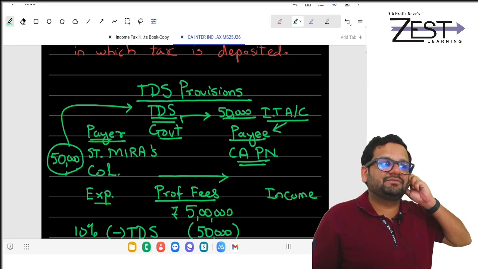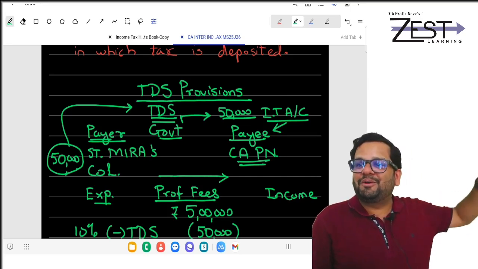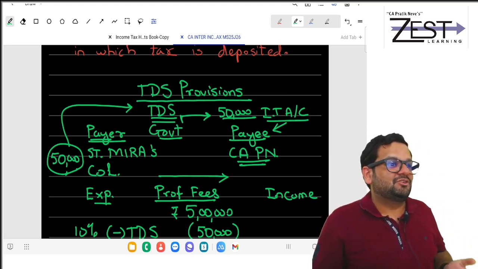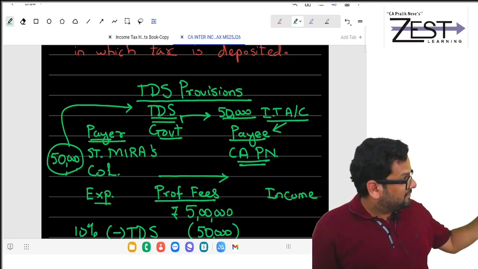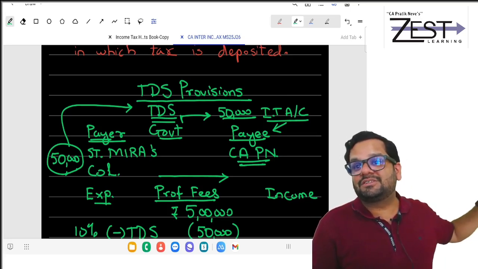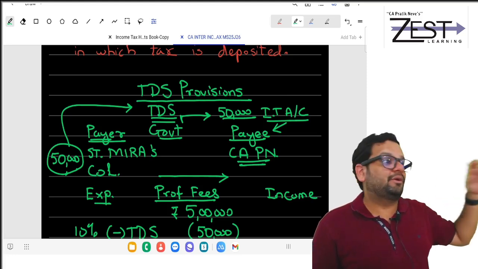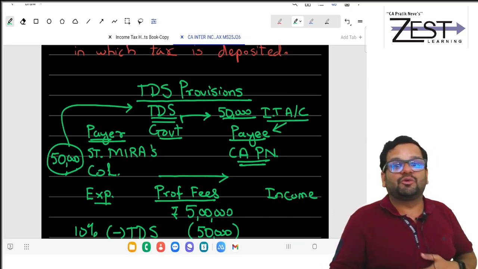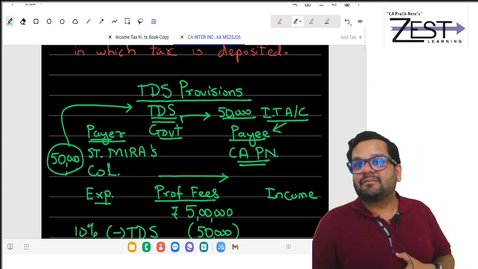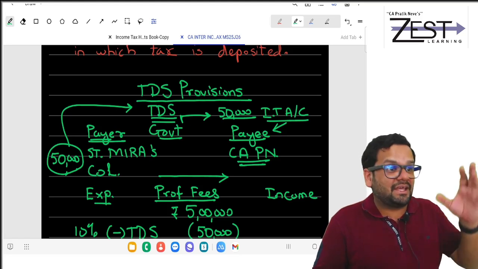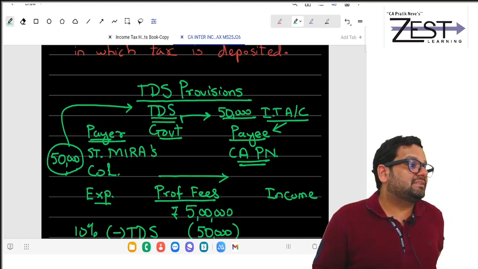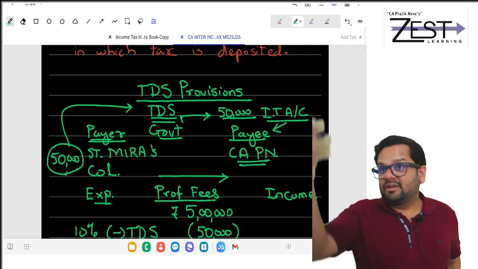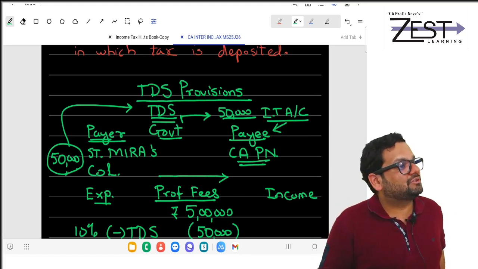I will not show you, that's different thing, but you will be able to see at one go, because now I have taught you TDS. So you will understand that tax deducted at source is 10% amount. So you can calculate 100% amount. So you will know my income at one glance. So if you want to know anyone's income, then look into their form 26AS. Form 26AS is a statement giving details of tax deducted at source.